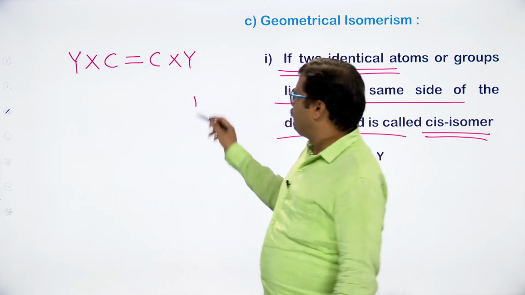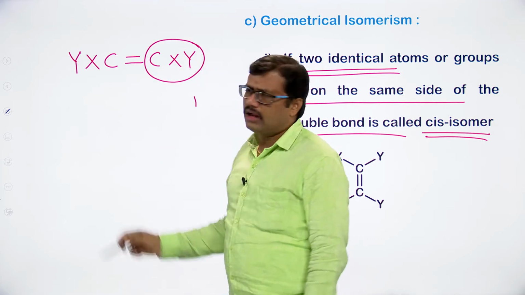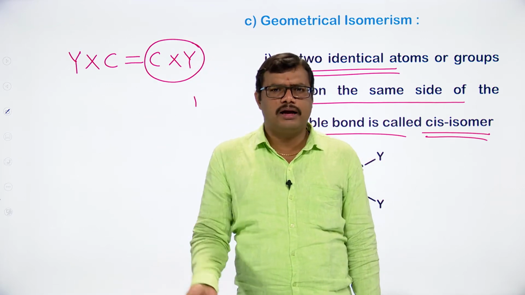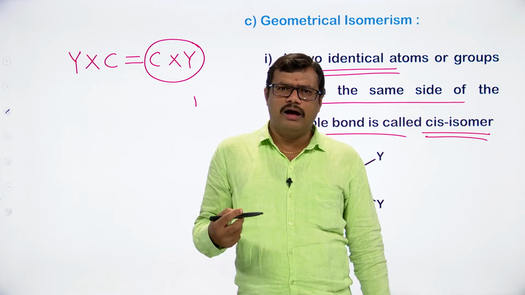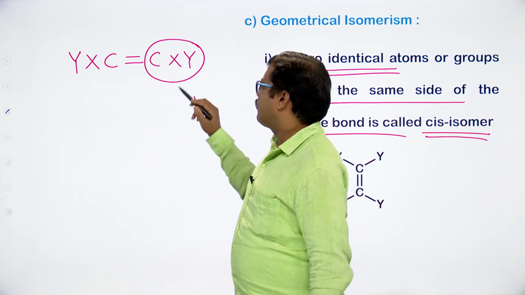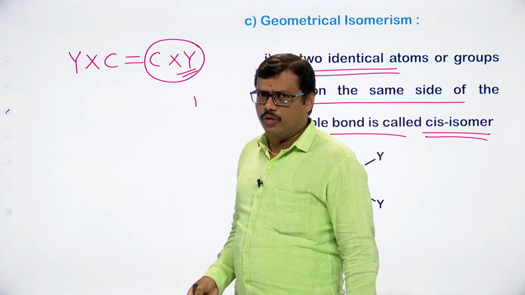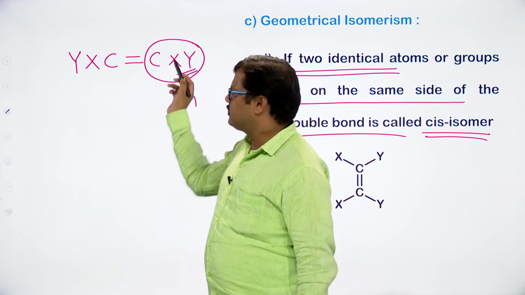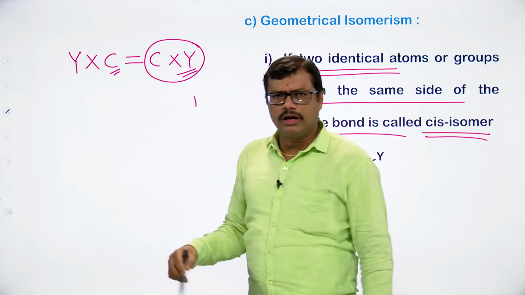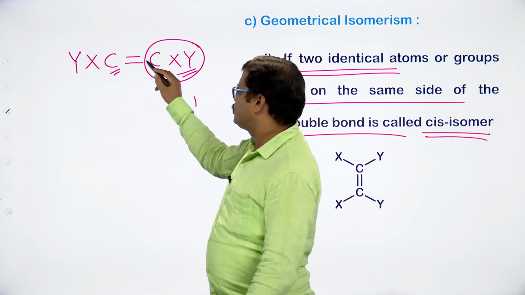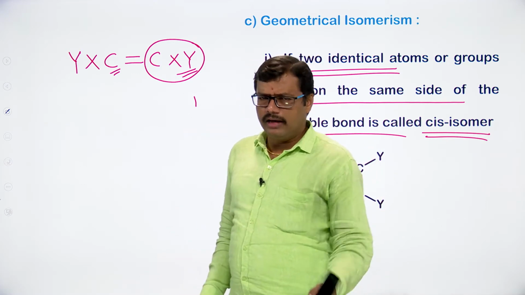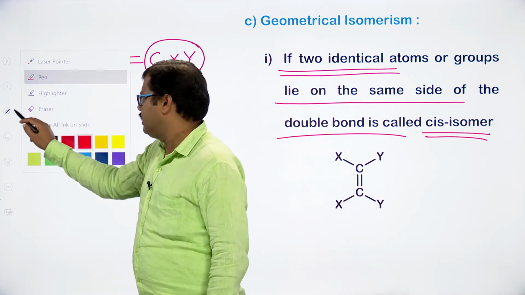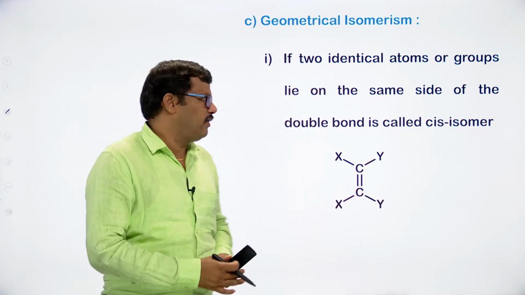Then only can we expect geometrical isomerism. We are going to see this in detail once we finish the basic definitions.